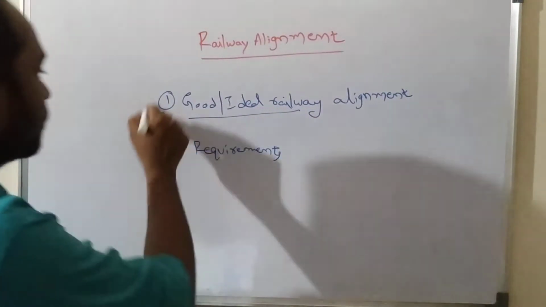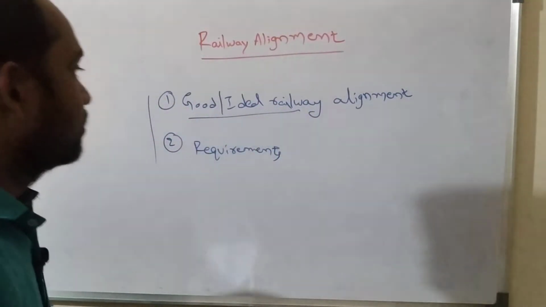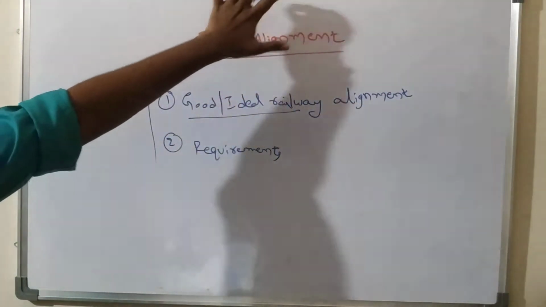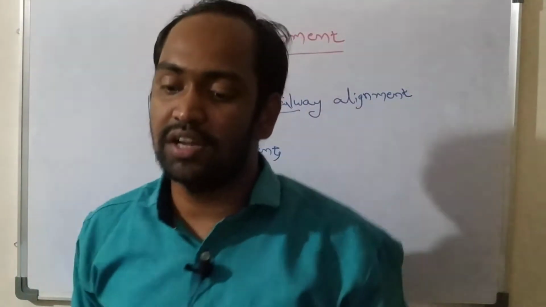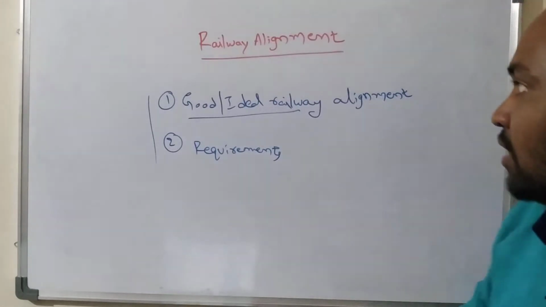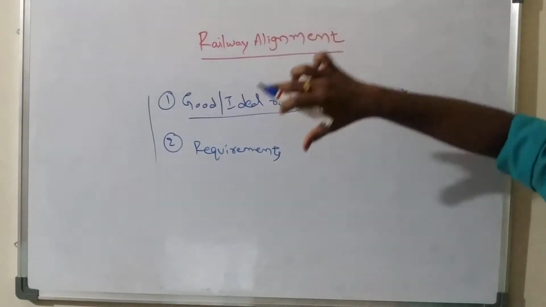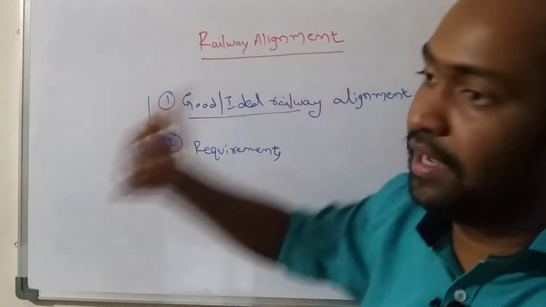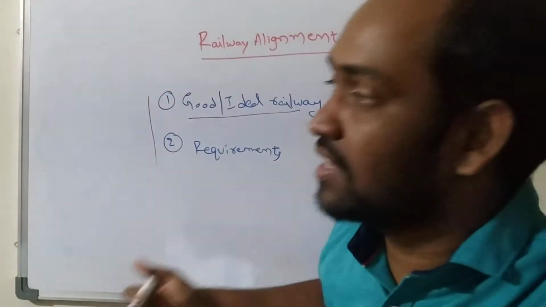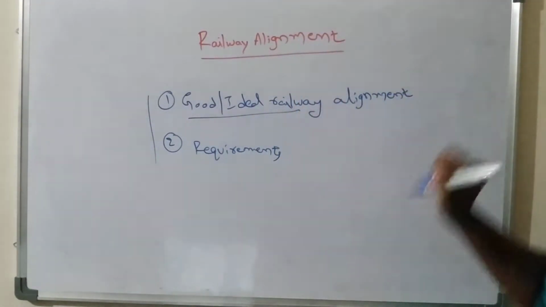So these two topics I am going to discuss, and after that, the importance of railway alignment, which I have told you already. For a new railway line, I told you that the railway alignment plays a key, vital, and most important role within a railway track.